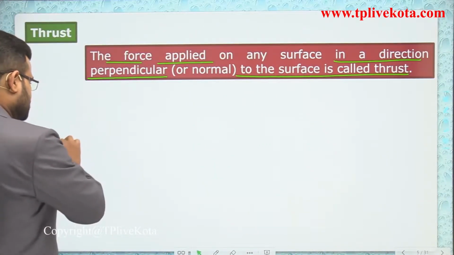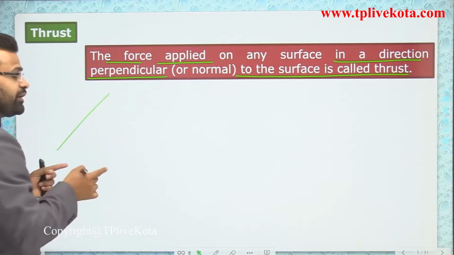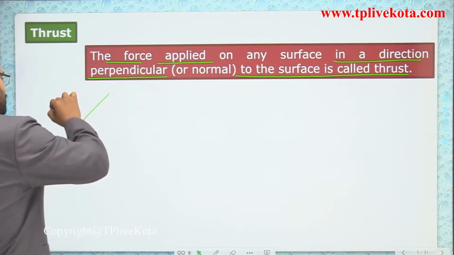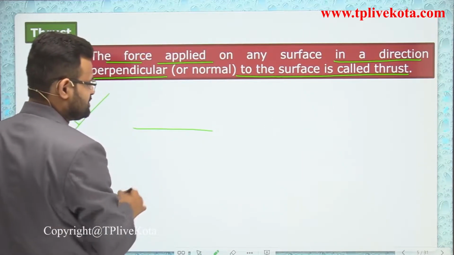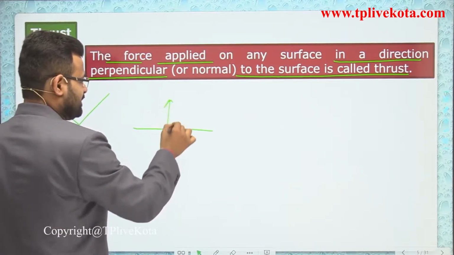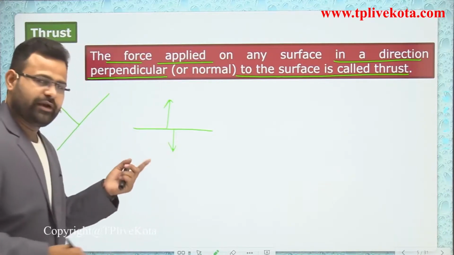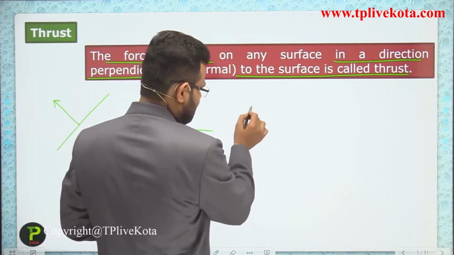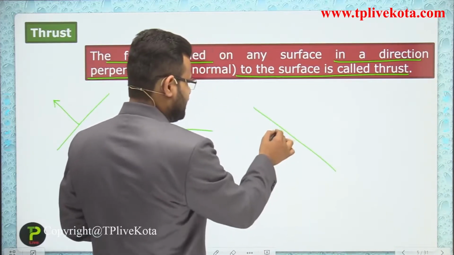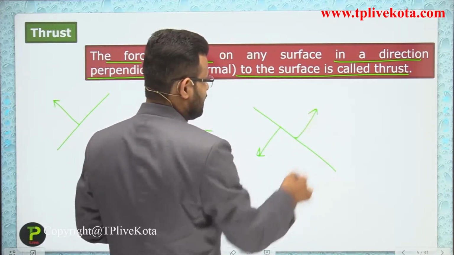Let's suppose that is a surface. So what is the direction of the perpendicular? If this is the surface, upward and downward are both perpendicular, guys. If the surface is an inclined plane, that direction and that direction are both perpendicular.